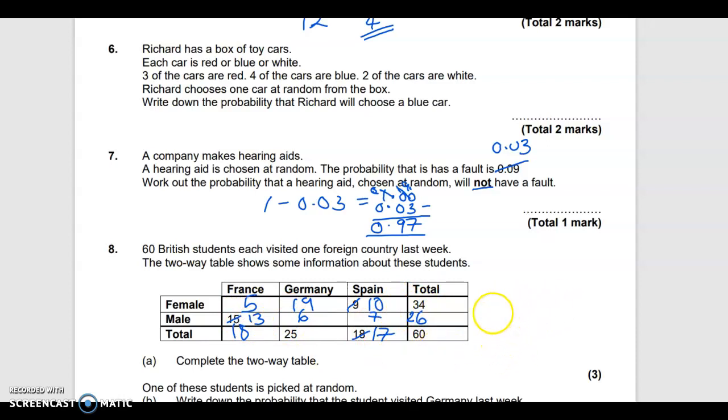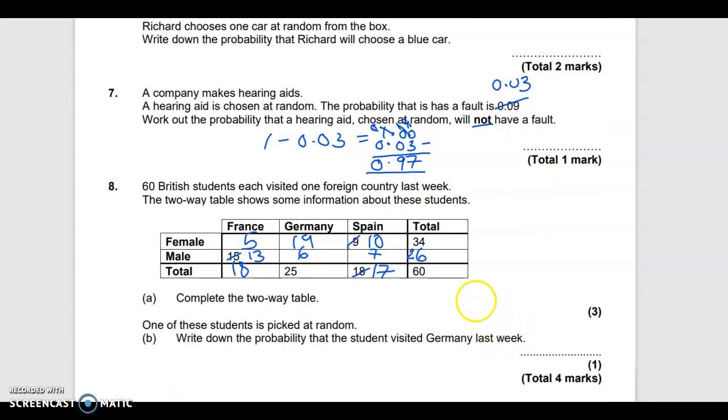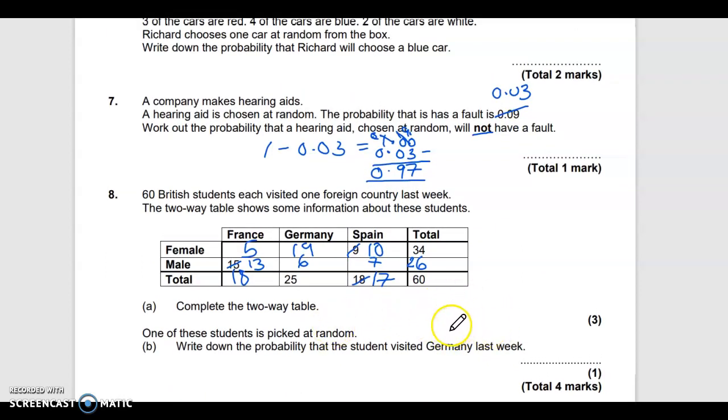We can answer the last question, which says write down the probability the student visits Germany. So there were 25 students that visited Germany out of a total of 60 students.